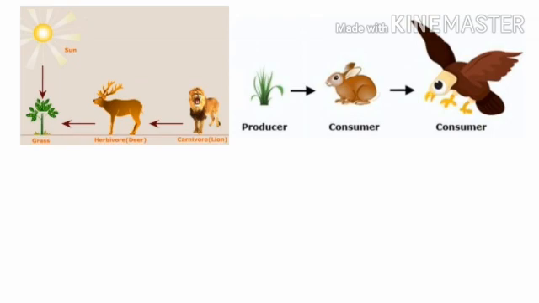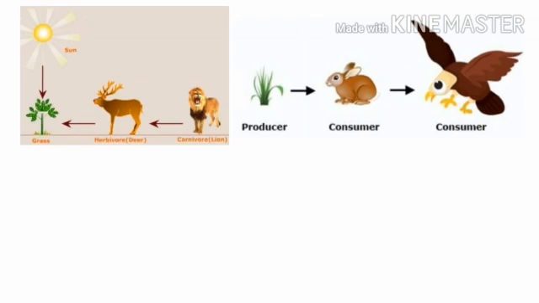Here the food chain starts with a plant. Every food chain starts with a plant. So, plants are called producers. Plants are called producers because they prepare food. And what about animals? All animals are called consumers. As we can't prepare food in our body, we are consuming plants. So, we are called consumers.